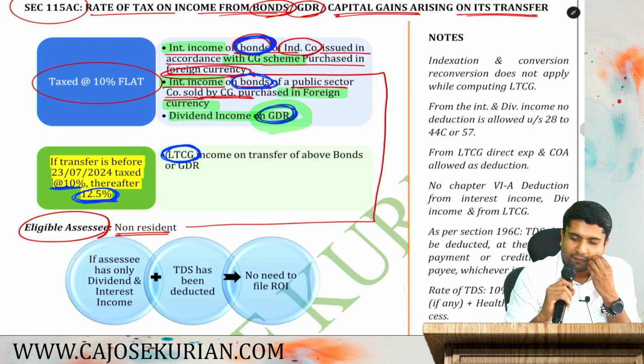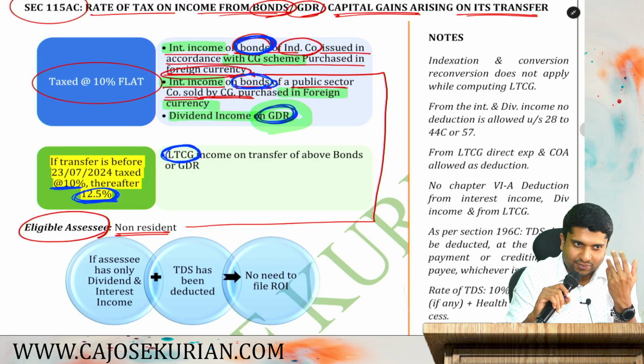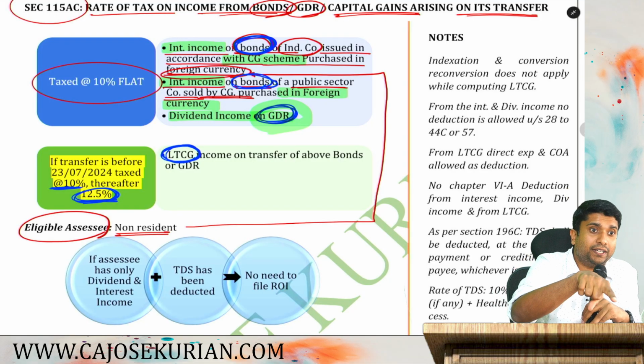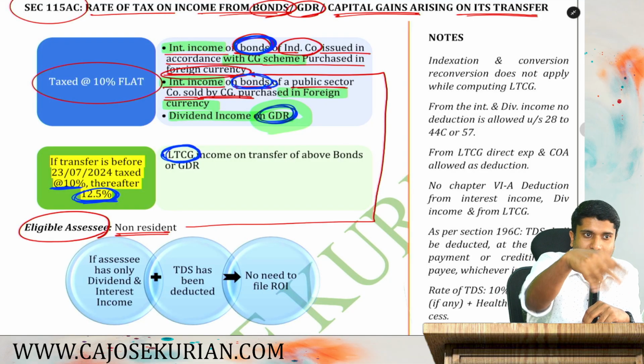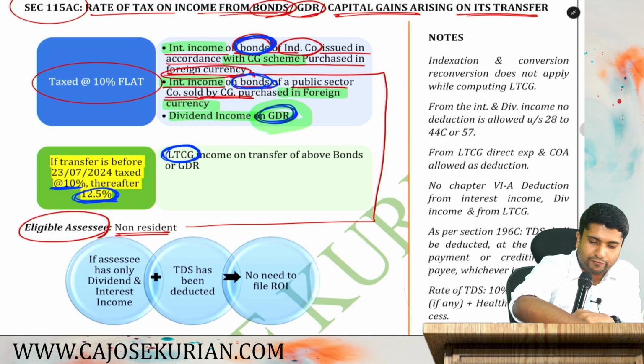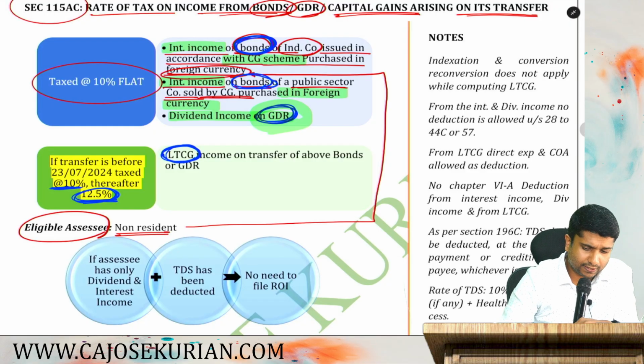So long-term capital gains are subjected to what rate, friends? 12.5%, provided the transfer is on or after 23rd July 2024. Exactly on 23rd July also 12.5%. Before 23rd July, 10%. Now coming back to the point, friends, there are conditions.